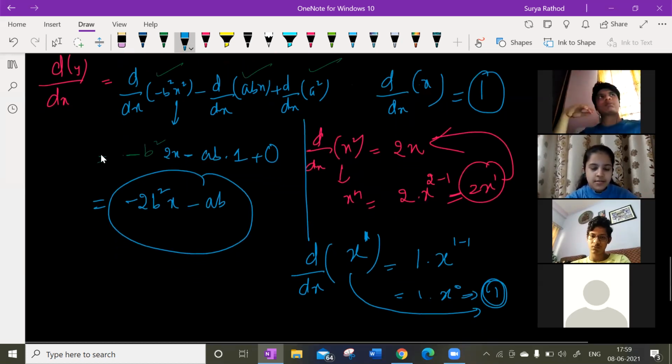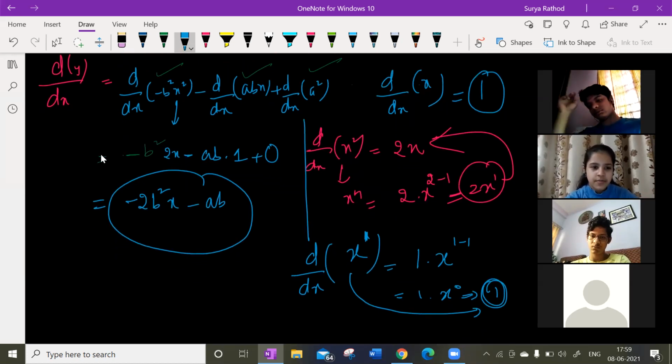But to find the minimum or maximum value, shouldn't we differentiate it again? No. No need of differentiating.